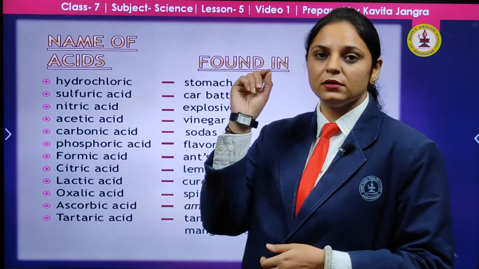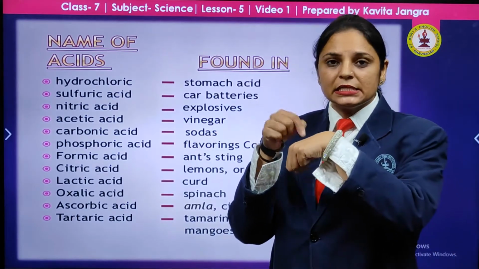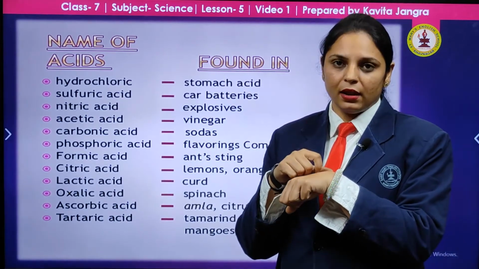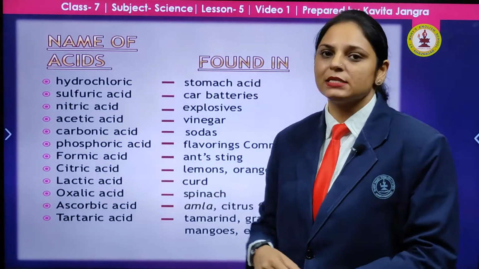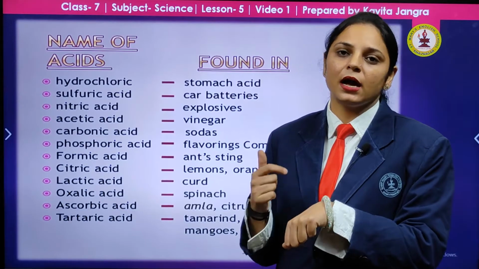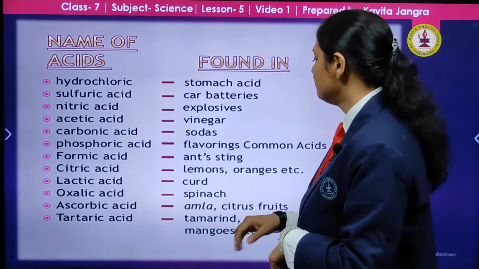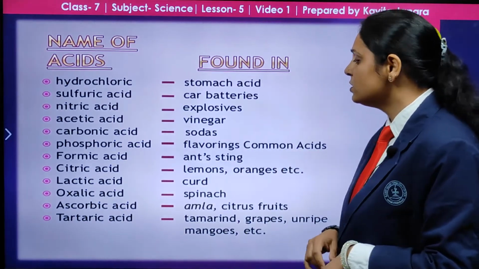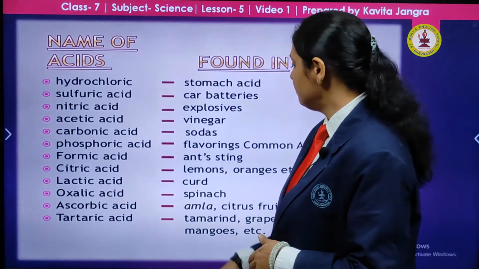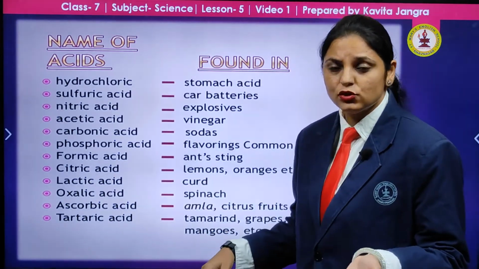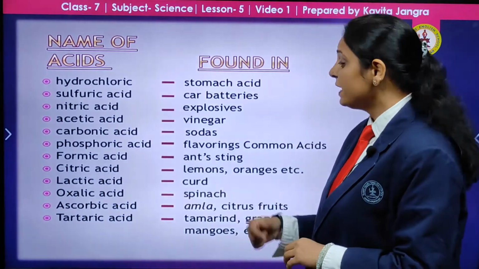And in the ant sting, you have all seen ants. When they sting the skin, they secrete an acid. The acid present inside is formic acid, due to which the itching occurs, and rashes also occur on our skin. Next, lemons and oranges, all the citrus fruits, consist of citric acid. Curd, as I told you earlier, and milk both have lactic acid.